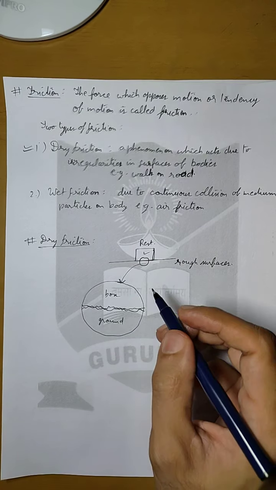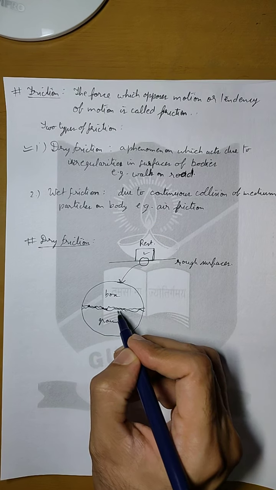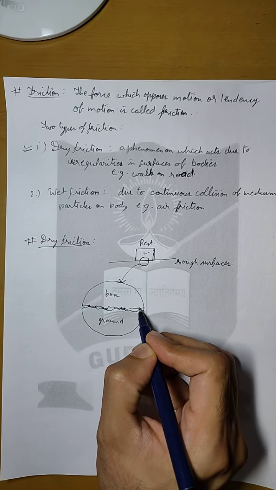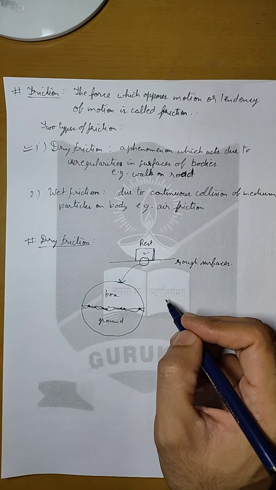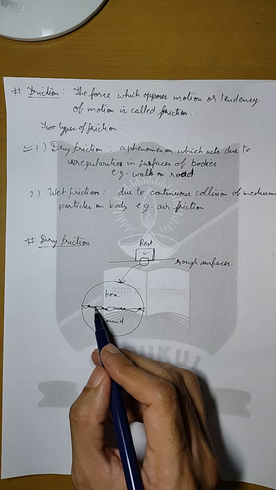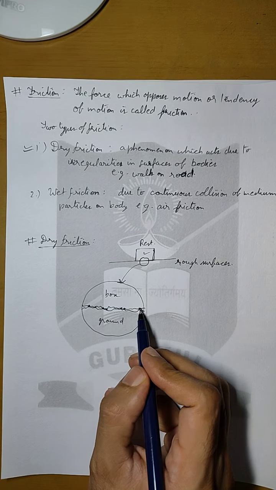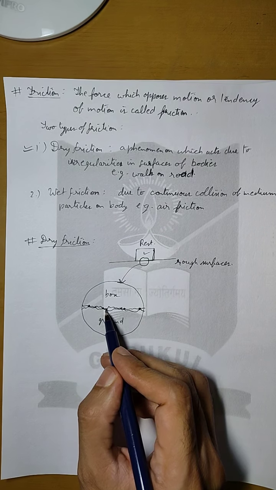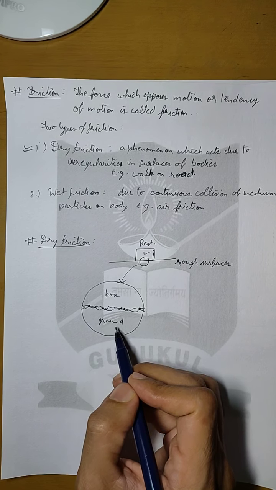Now you can see that there are several points at which the two bodies are in contact with each other. These are called point of contacts, and because of the interlocking at these point of contact, the roughness, both are rough surfaces, so they get interlocked with each other, and the maximum interlocking happens at these point of contacts.